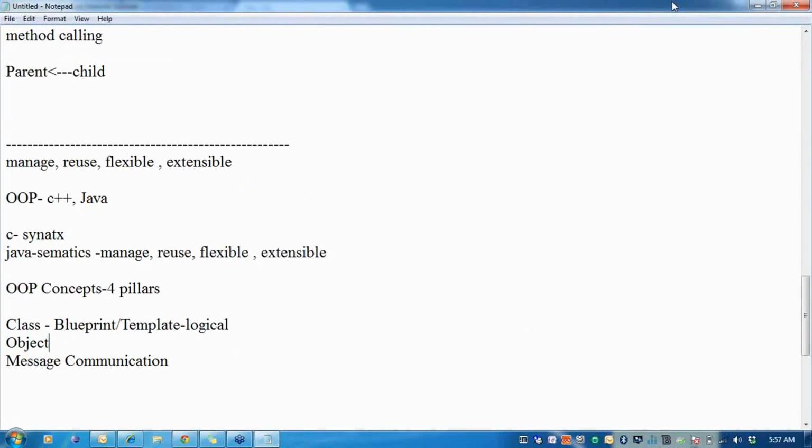But when I have to work with some methods, or think about some features, I talk about an object. An object is something which is physical. We define an object as an instance of a class.